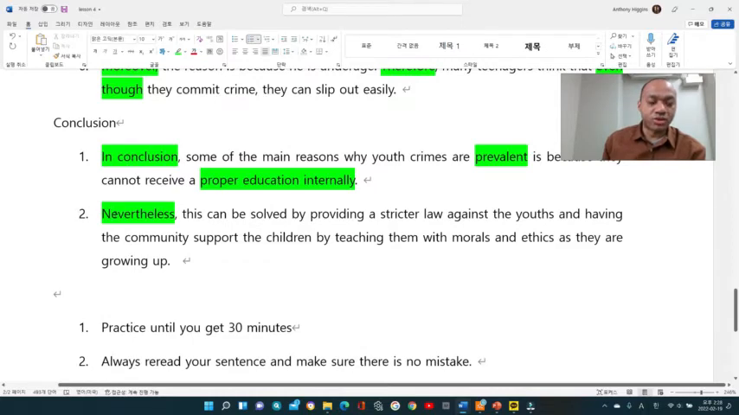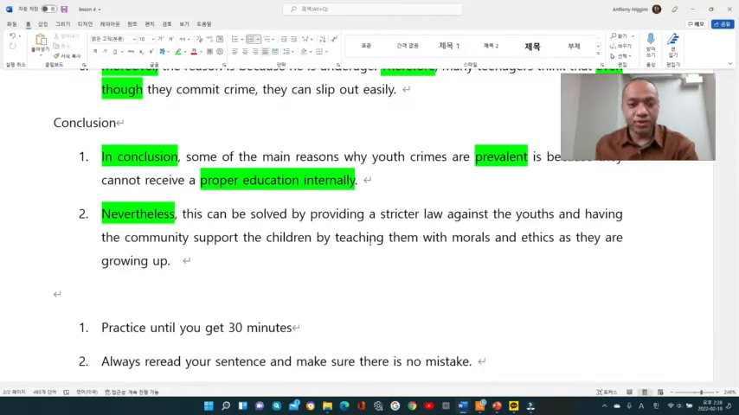And then the solution. Nevertheless, this can be solved by providing a stricter law against the youth and having the community support the children by teaching them with morals and ethics as they are growing up. So this will be reflecting how it can be solved.